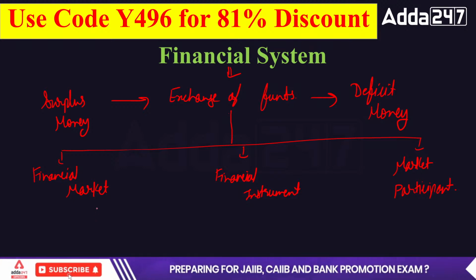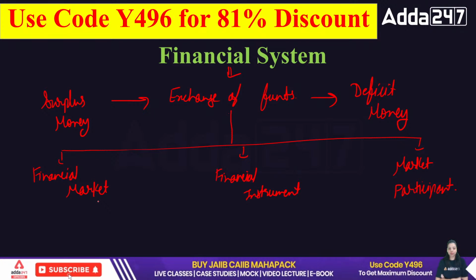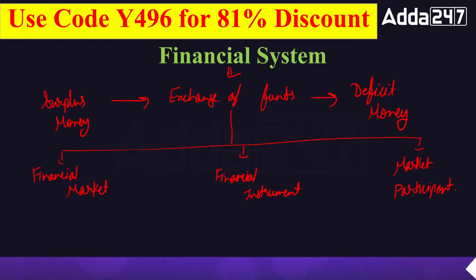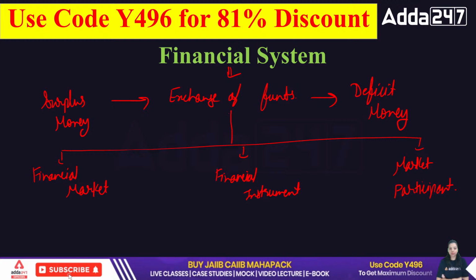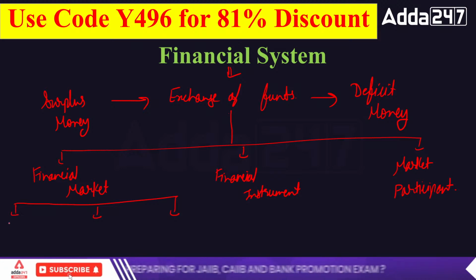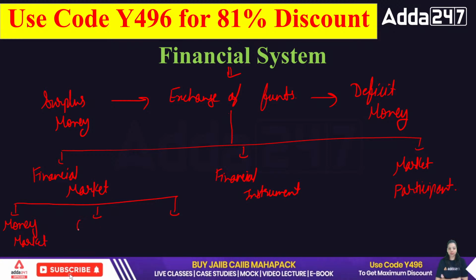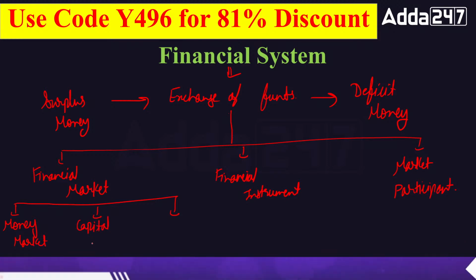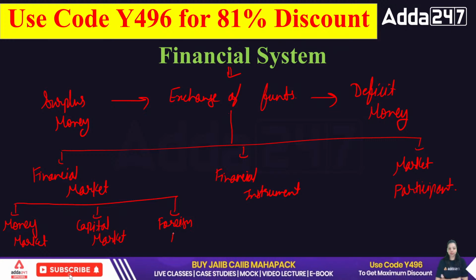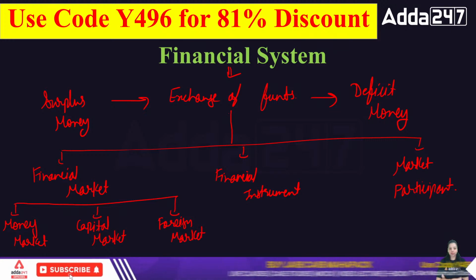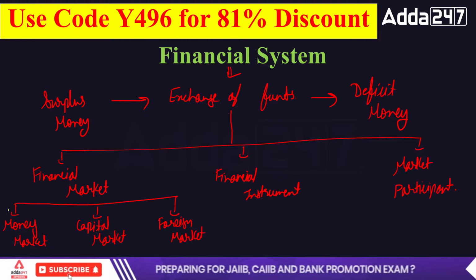First of all, the financial market is a platform, a place where the market participants, the persons who need money and the persons who want to lend their money, come together and exchange their funds. There are three types of financial market. First, we have the money market. Second, we have the capital market. And third, we have the forex market. The maximum questions out of these three will be asked from the money market and capital market. So these two markets are very important when it comes to the syllabus.